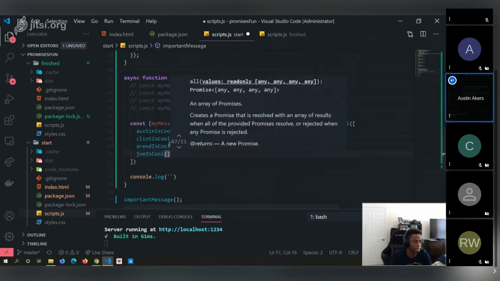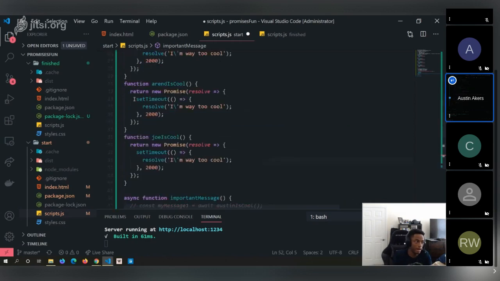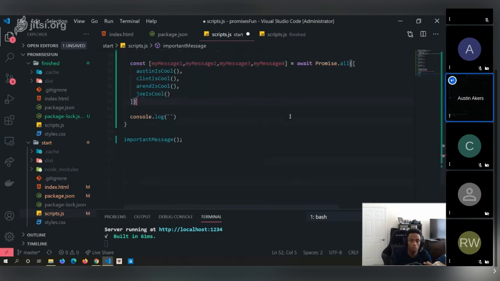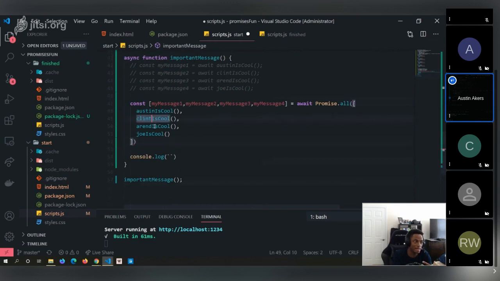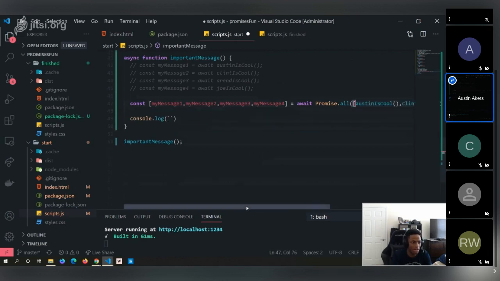The cool part is that Promise.all returns an array of all the resolved values, once all the passed-in promises have been resolved. Now we could one-liner this, but I like making things a little bit more readable. This is another way where things get a lot cleaner, in my opinion.